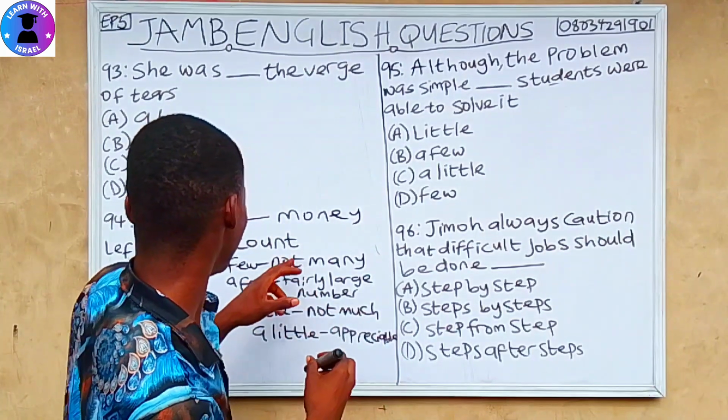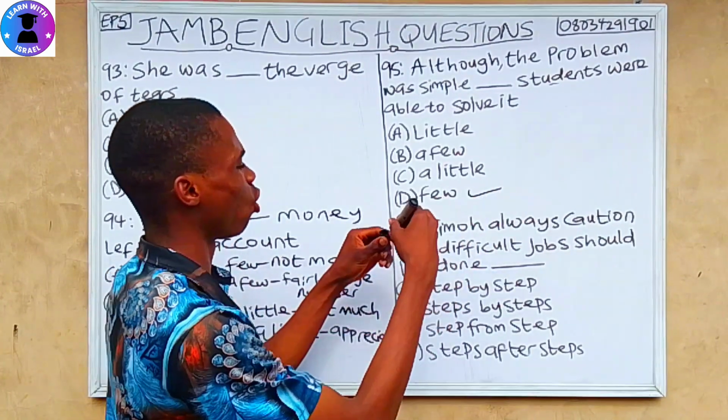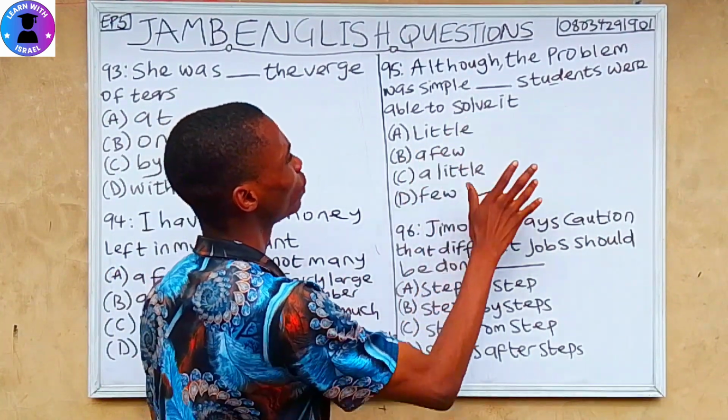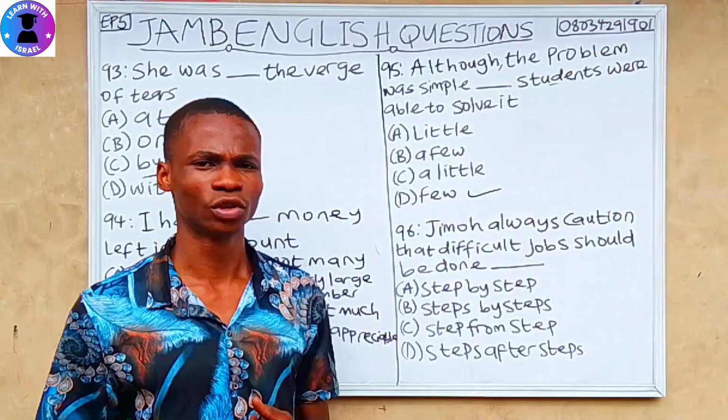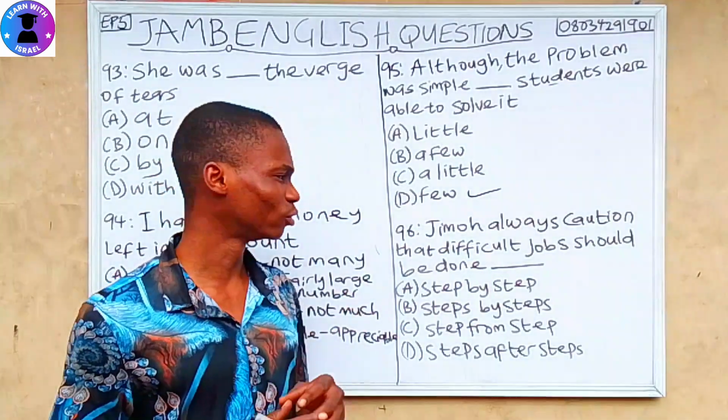So few is the correct answer. Although the problems were simple, few students were able to solve it. Few students were able to solve it.